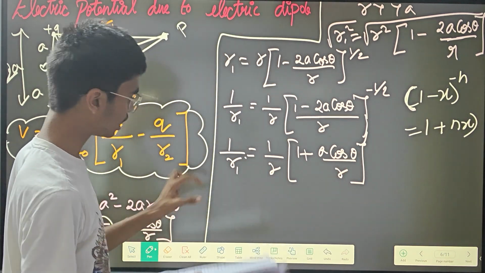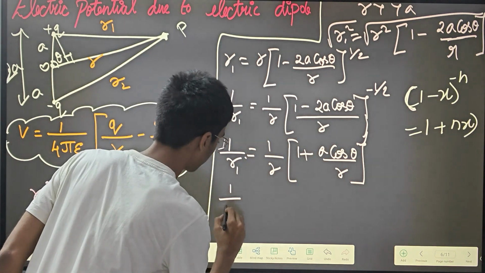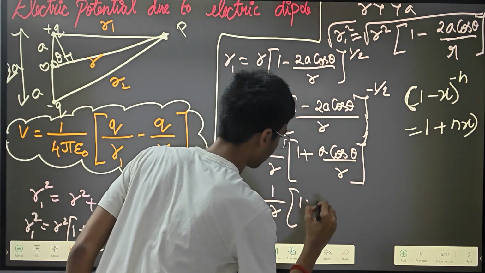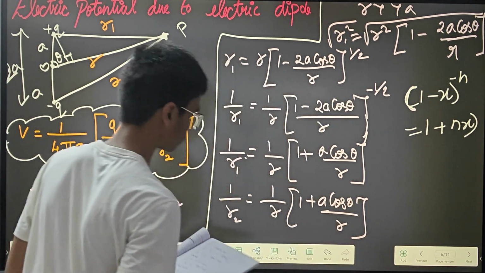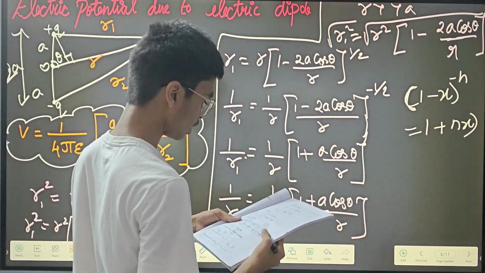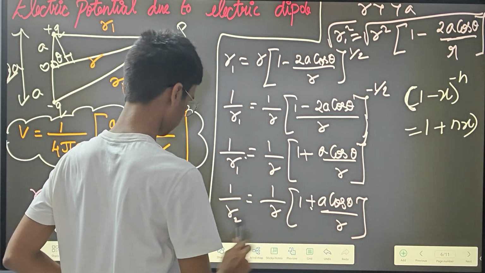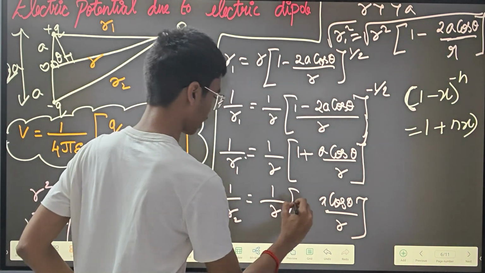Exactly similarly, 1 by r2 will also be equal to 1 by r, open bracket, 1 minus a cos theta by r. The one and only thing that differs is the sign.